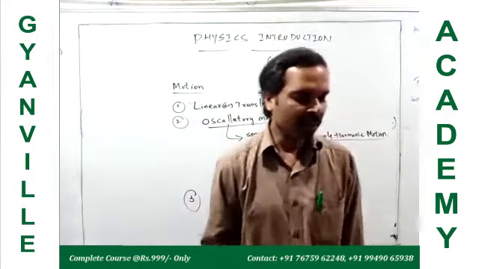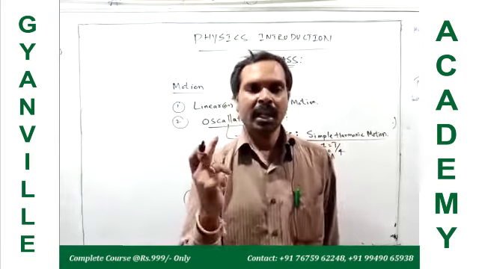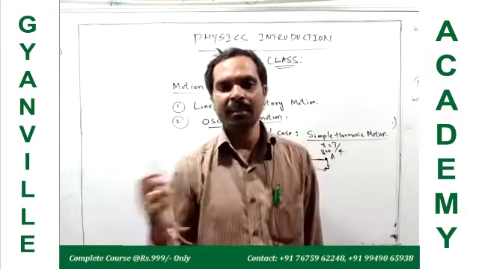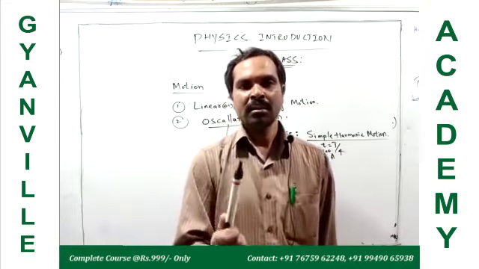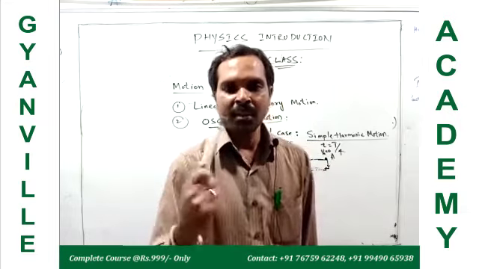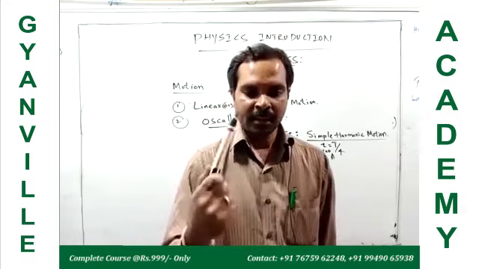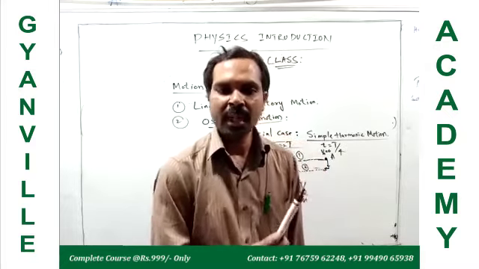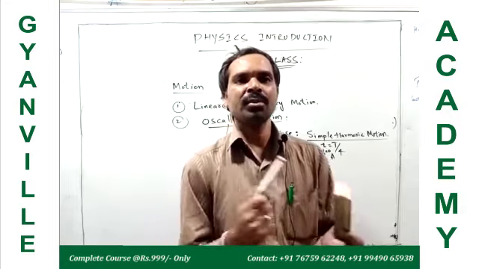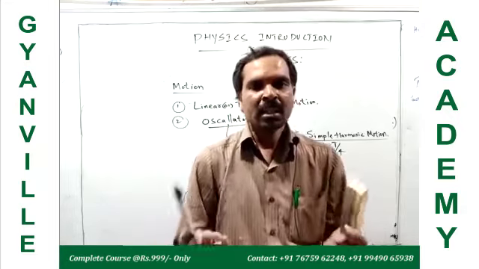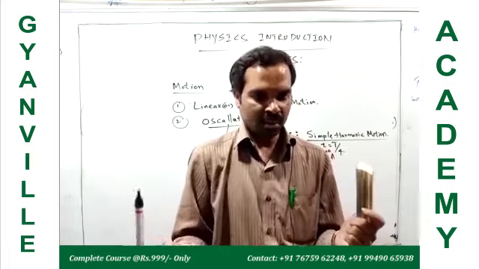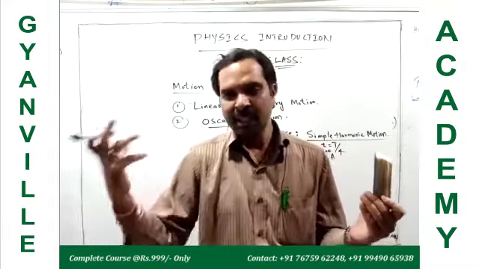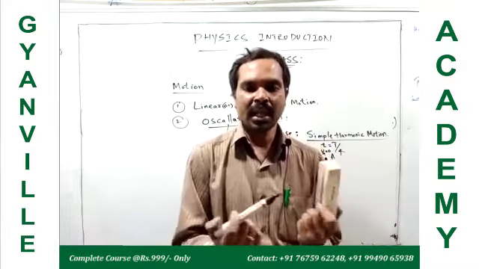For example, in our planetary system, around the sun, planets are revolving in a different elliptical path, and around the different planets, their satellites are revolving. Okay, so that is rotatory motion, right? Because of that motion and the gravitational force between the sun and earth and between the earth and the moon, gravitational force is active.